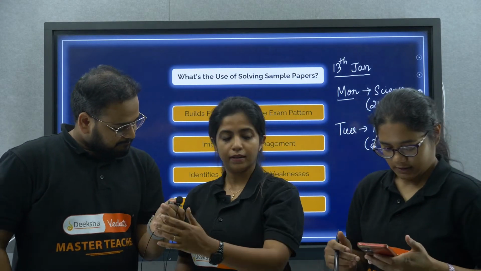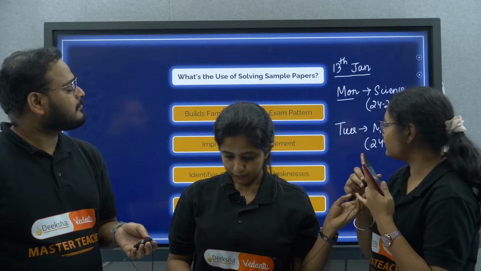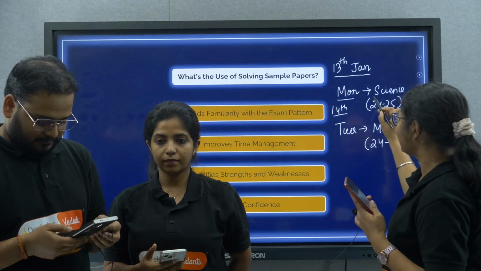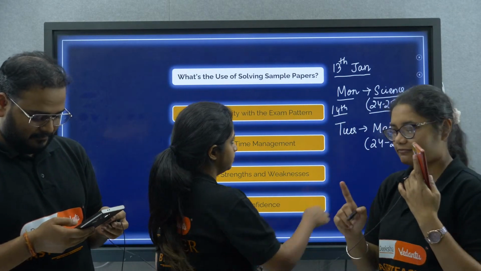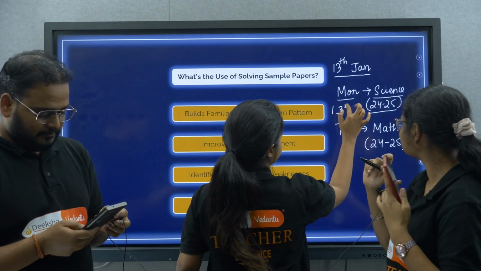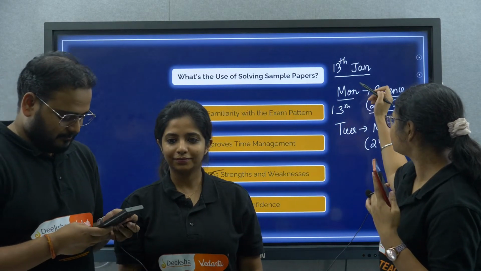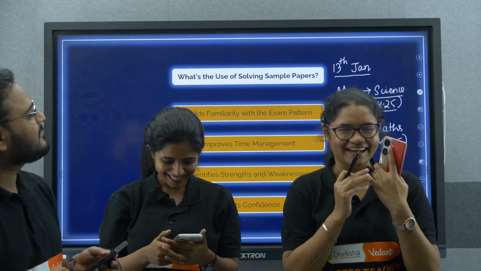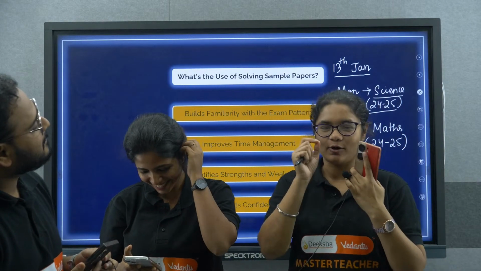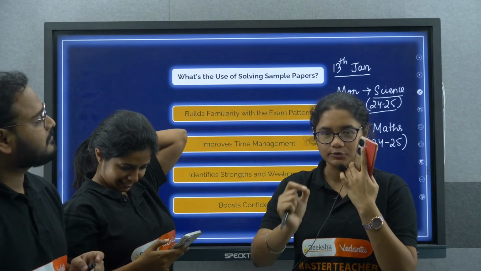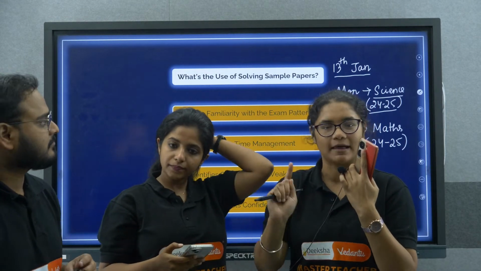We'll show here so students, you can see. On 13th of Jan, Monday, you will be getting the science sample paper of 24-25. A little change over here. Sorry, forgive me. So 13th Jan on Monday, it will be the science sample paper of 24-25. And on 14th Jan, Tuesday, you will be having the 24-25 math sample paper.